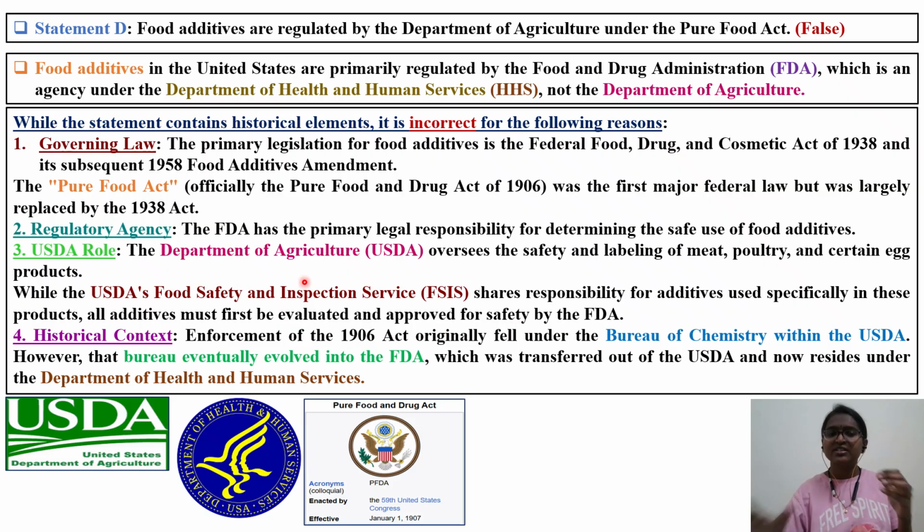Okay, even though USDA is working along with FDA, first all these additives have to be approved by the FDA. Historical context: enforcement of the 1906 Pure Food Act originally fell under the Bureau of Chemistry within the USDA. However, the Bureau eventually evolved into the FDA, which was transferred out of USDA and now resides under the Department of Health and Human Services. You have to remember the acts and the years.